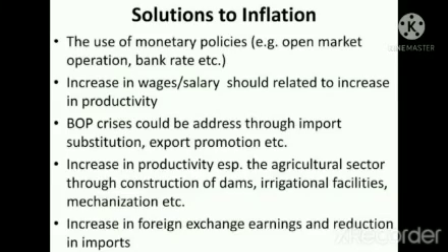Balance of payment crisis could be addressed through import substitution and export promotion, which means imports should be curtailed and exports should be increased. Next is increase in productivity, especially in the agricultural sector through the construction of dams, irrigation facilities, and mechanization. Increase in foreign exchange earnings and reduction in imports.